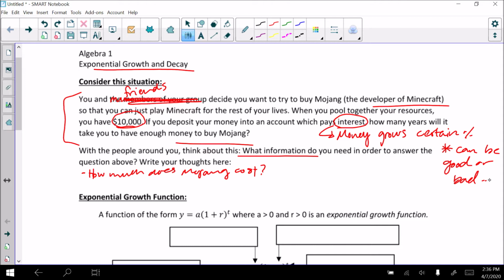So we might want to know, we're putting money into an account that pays interest. That means that the money that we deposit is growing a certain amount over time. So we might want to know, what's the interest rate? Meaning, what is the percentage that this money grows? How much does our money grow?